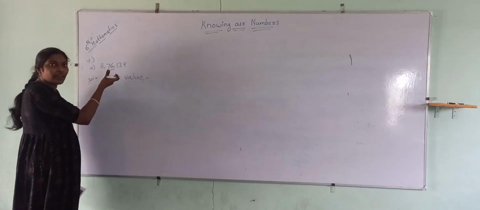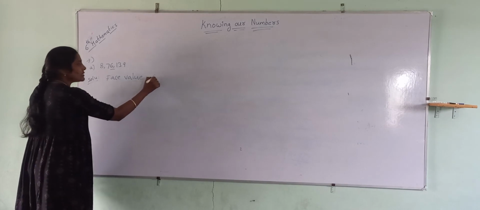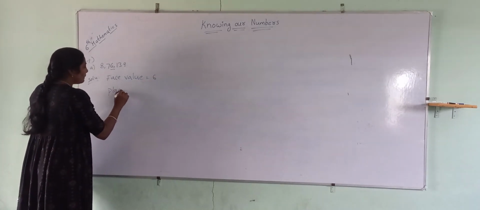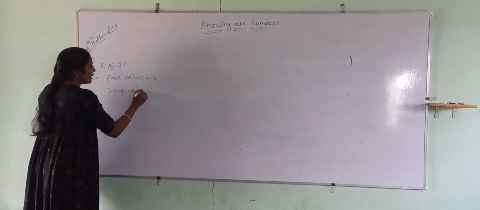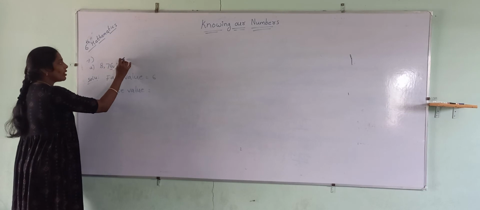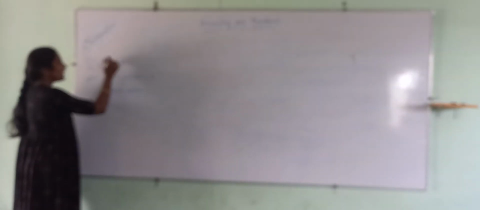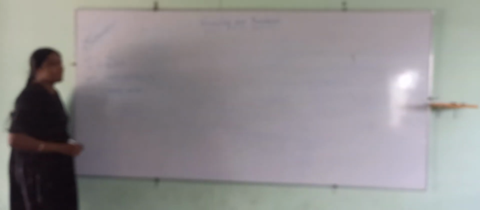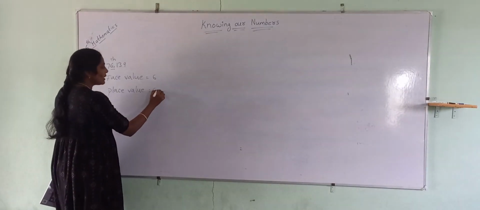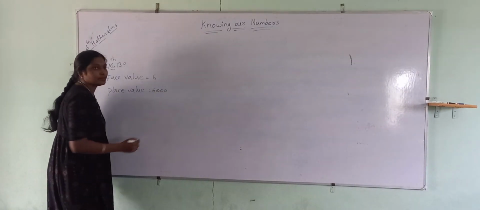What are we seeing here, which number is underlined? 6. Just write that 6. Next, when it comes to the place value, see where this digit is placed. At the place of ones, tens, hundreds, thousands. The digit is placed at thousands. So it will be 6,000.